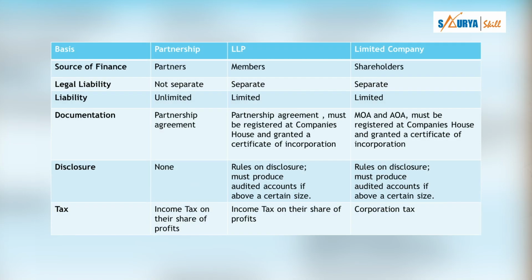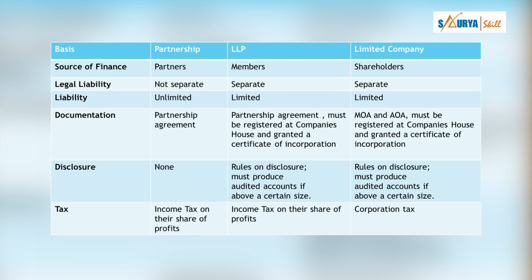So students, now I am telling you the points one by one which you should consider while deciding for a business. That is your need for finance, the ease of raising the finance, as we have discussed, is it easy for me to raise the finance or not. Then the liability for debts, that is whether I have loans or not, whether I want to go for the loan. Then ease of setting up the business or not. It is easy to set up a company or it is easy to start it as a sole trader. Then you have the control of the business, whether you want to control your business or not.